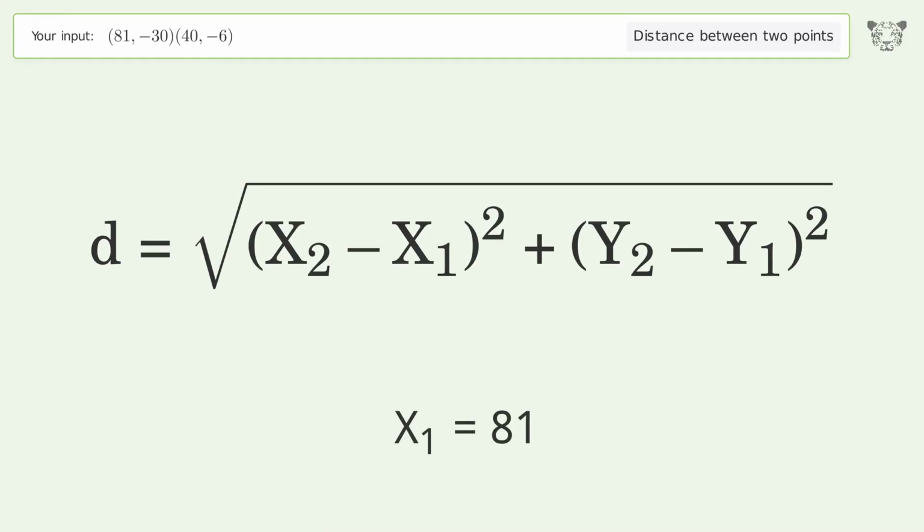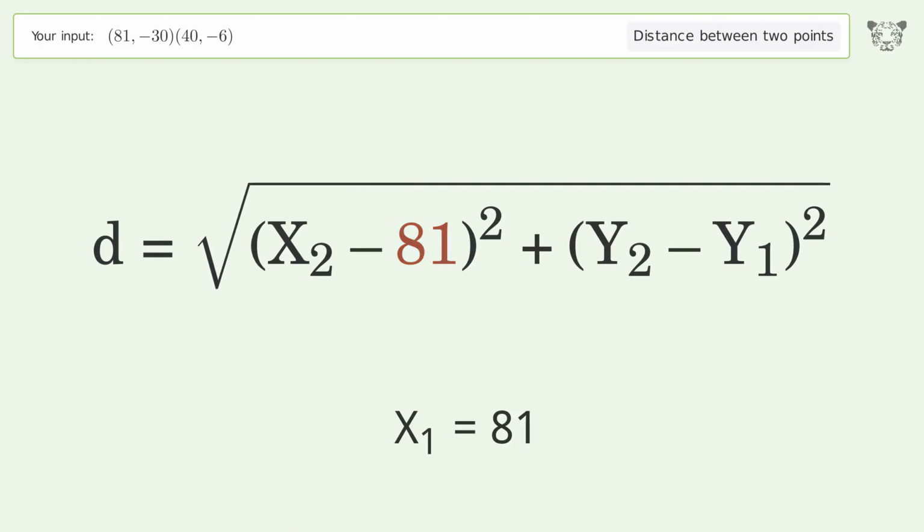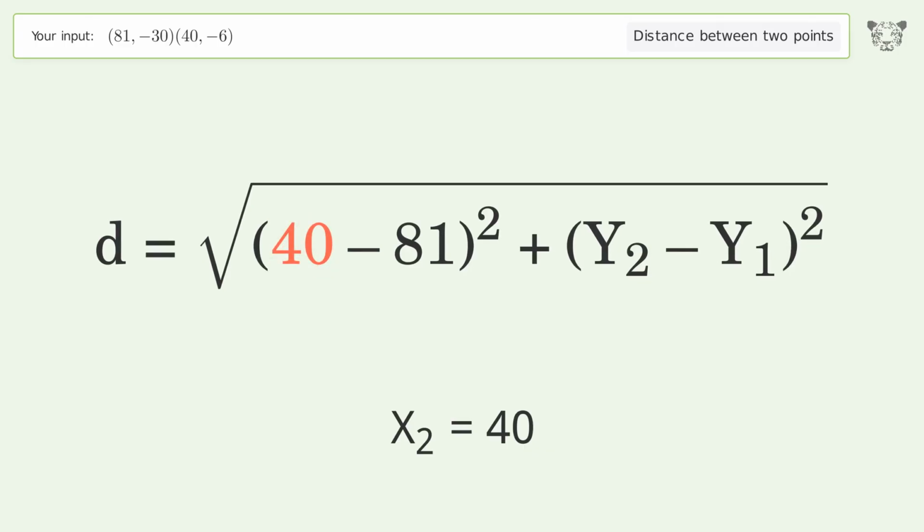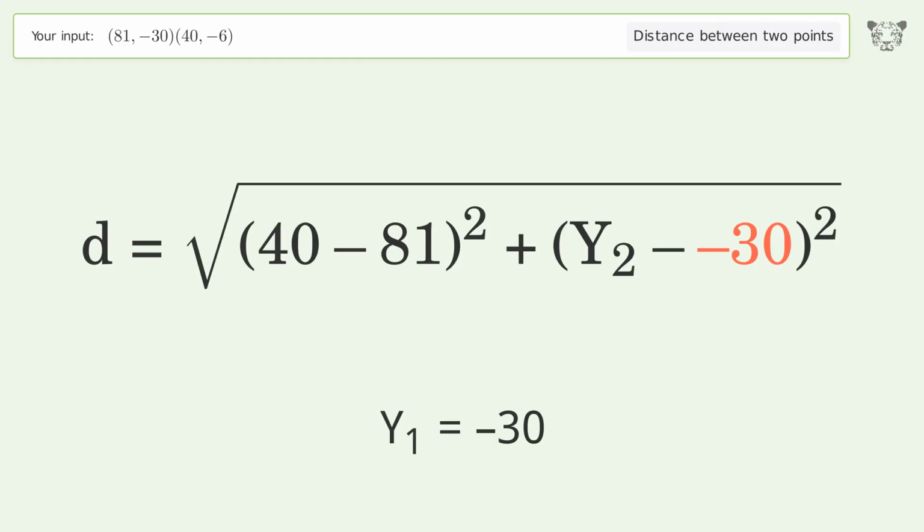x1 equals 81. x2 equals 40. y1 equals -30. y2 equals -6.